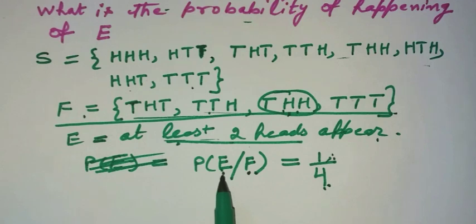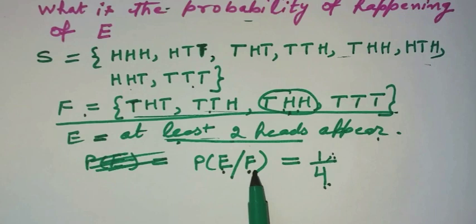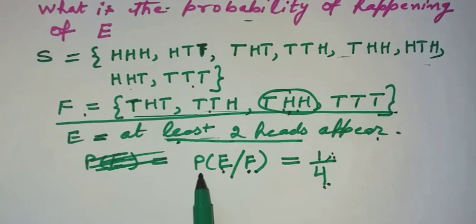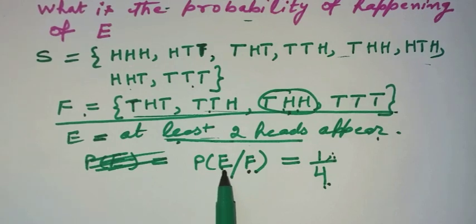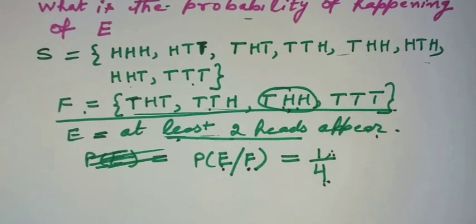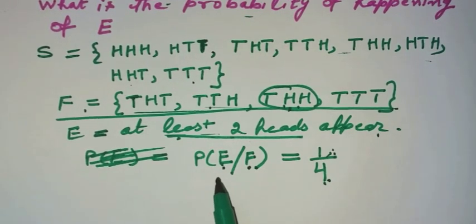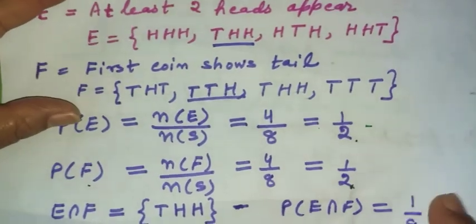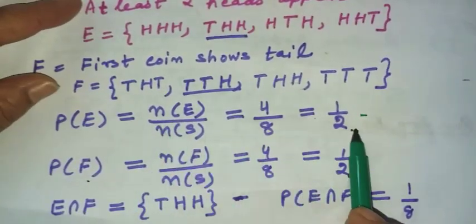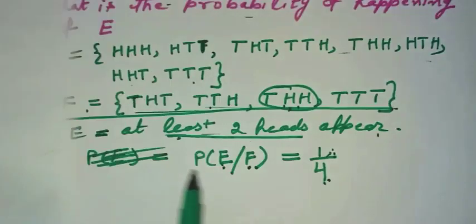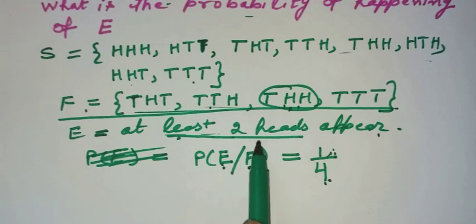So the probability of happening of E has been affected by the occurrence of F. We have found the conditional probability of E with the condition that F has already occurred, and we see that it is not equal to the previous probability of E, which was 1 by 2. So the probability of E is 1 by 2, and the conditional probability of E after the occurrence of F is 1 by 4.